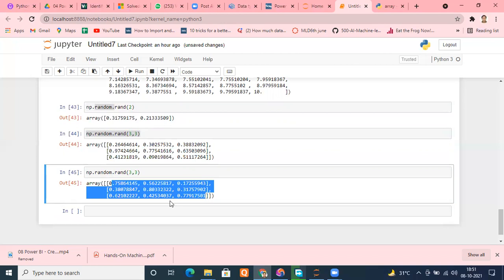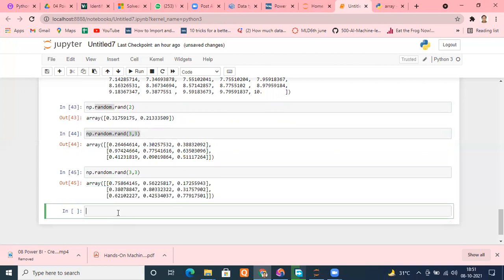Now similarly, we are taking data from a uniform distribution. We can take data from the standard normal distribution. That was normal distribution, as I just told. But if the mean is 0, meaning the peak of the bell-shaped curve is centered around 0, and the standard deviation is 1, we call it a standard normal distribution. Suppose I want to generate numbers from it.